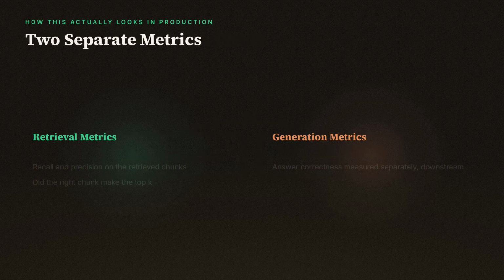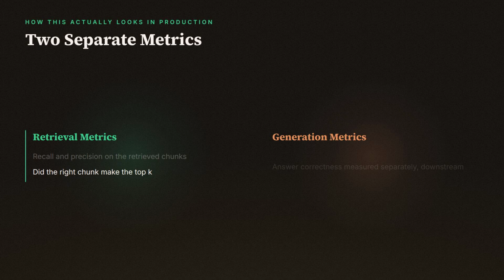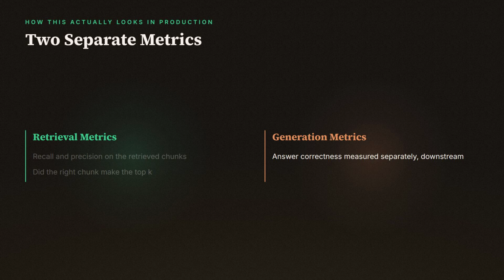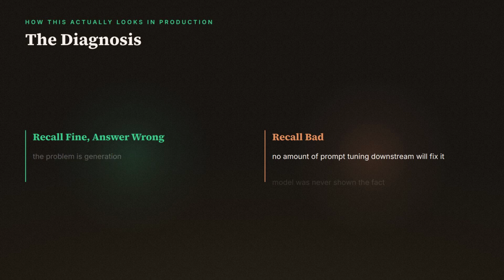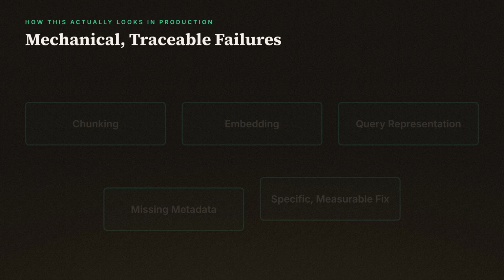And critically, teams that run this well monitor retrieval and generation as 2 separate systems with 2 separate metrics. Recall and precision get measured on the retrieved chunks themselves. Did the right chunk make the top K, independent of whether the final answer sounded fluent? Answer correctness gets measured separately, downstream. Those 2 numbers can move in opposite directions, and when they do, that gap is the diagnosis. If retrieval recall is fine but answers are still wrong, the problem is generation. If recall is bad, no amount of prompt tuning downstream will fix it, because the model was never shown the fact to begin with. That separation is the whole point.